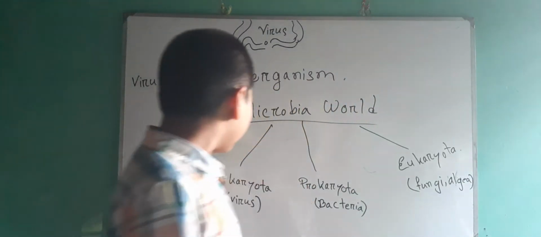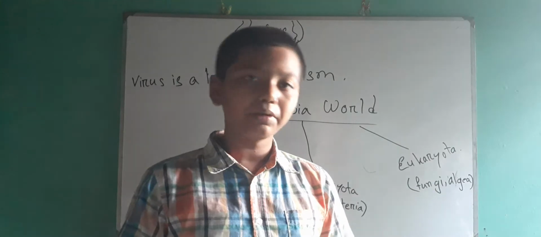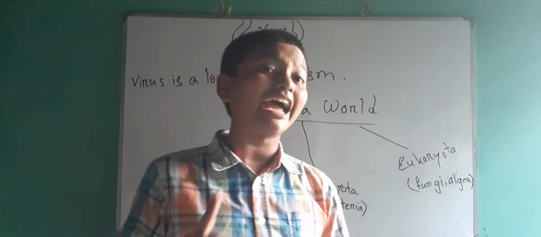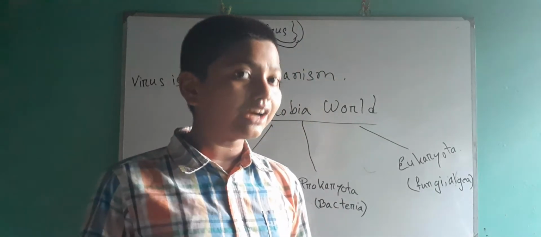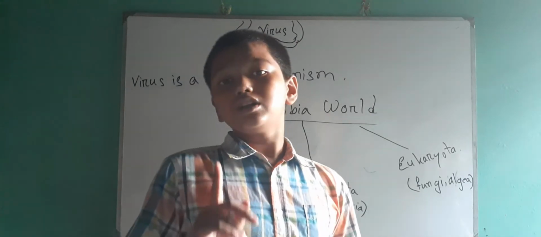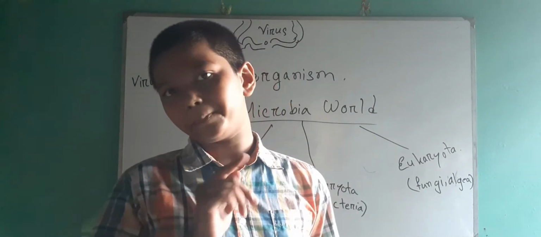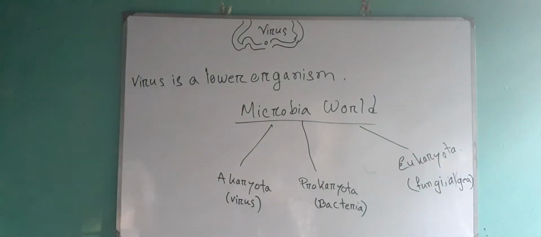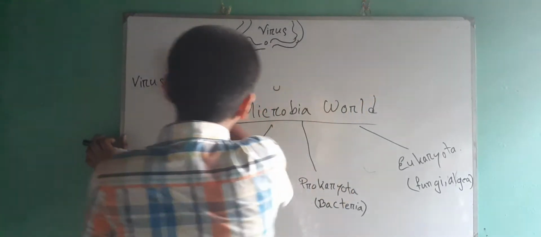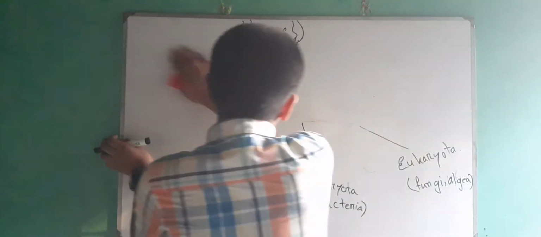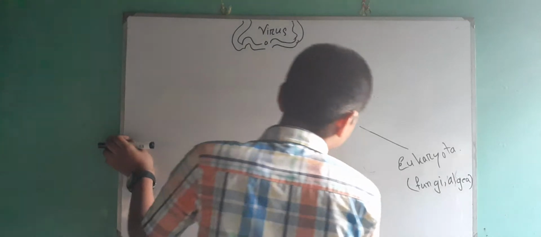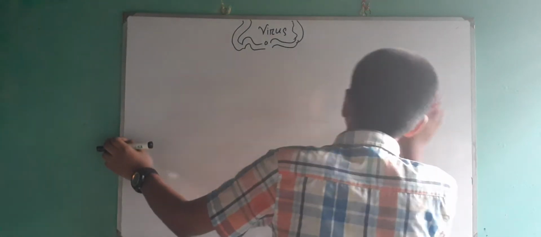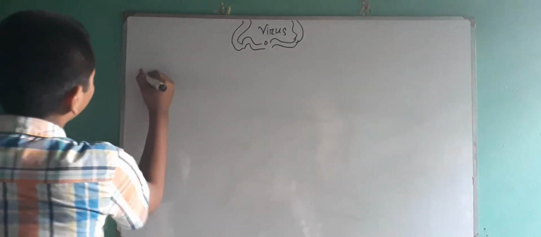Now Akaryota. What do you mean by Akaryota? I think I have to write it, and you will write down this Akaryota definition and characteristic in your copy. So let us write. First of all, I need to erase the board. Okay, first of all, Akaryota.